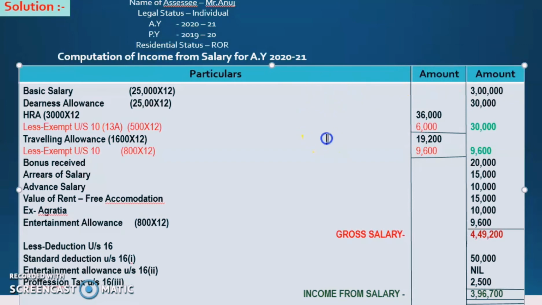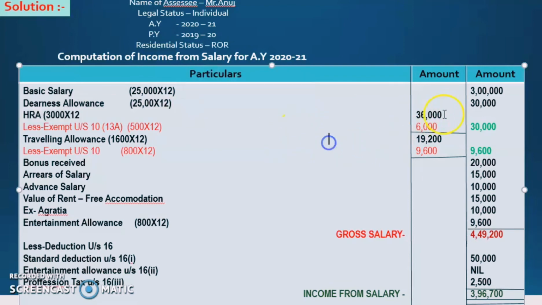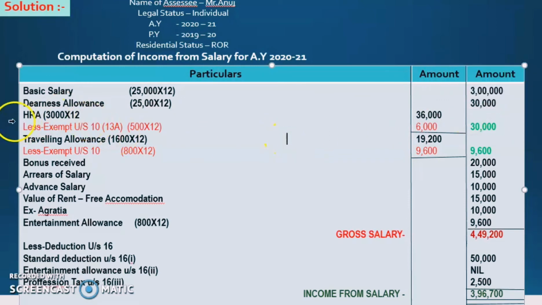Next is dearness allowance. The dearness allowance given in the question is 2,500 per month, so we have to multiply 2,500 with 12. That is 30,000 as dearness allowance. Next, what is that? HRA, house rent allowance.